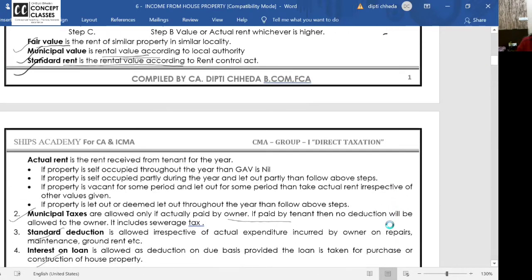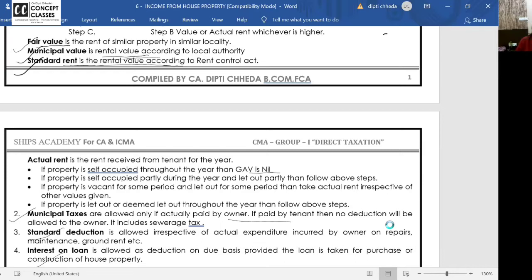Listen. If the property is self-occupied, take the GAV as nil. Clear? These bullet points are written in my own language. These are not taken from any books. And for each bullet point's interpretation, you have to solve problems with me right after these points.